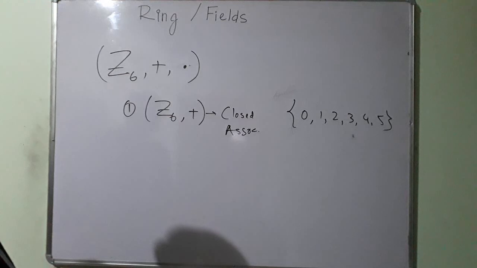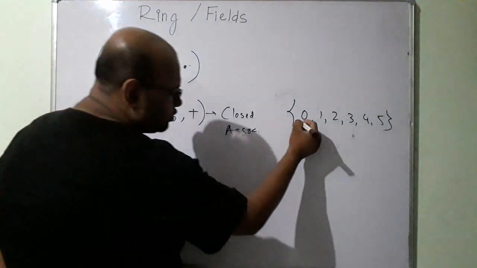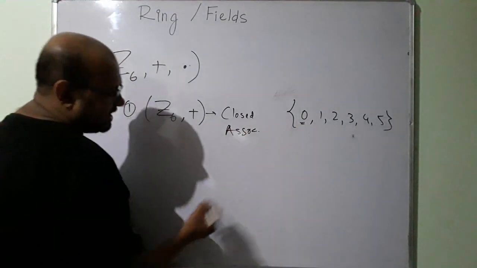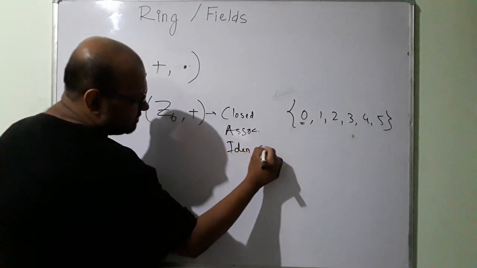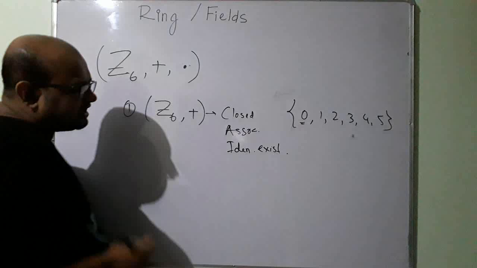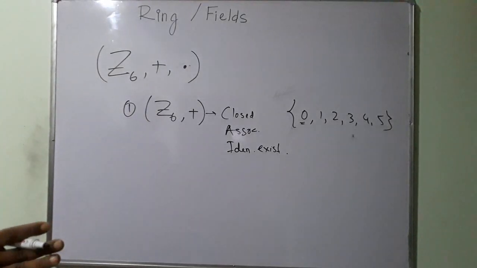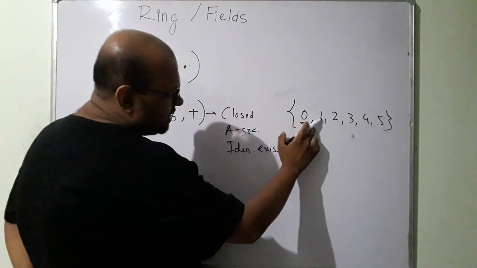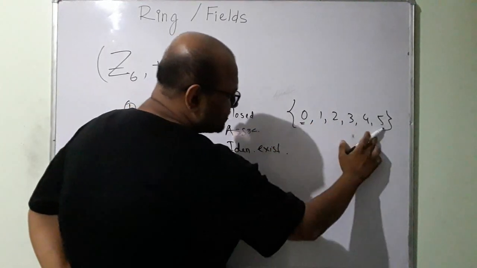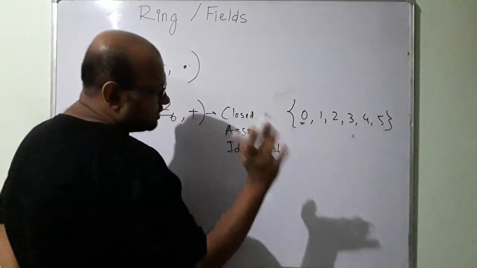Then does the identity element exist? Yes, 0 is the additive identity. So identity exists. Does the inverse exist for each element? For 1, 5 is the inverse. So 1 plus 5 is equal to 6, which is equal to 0.